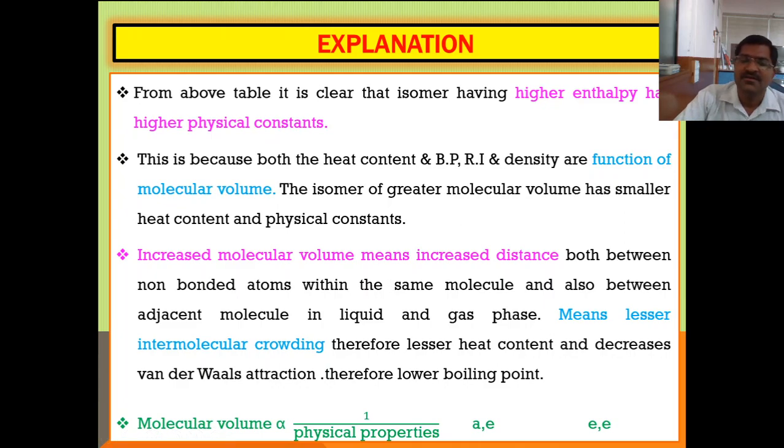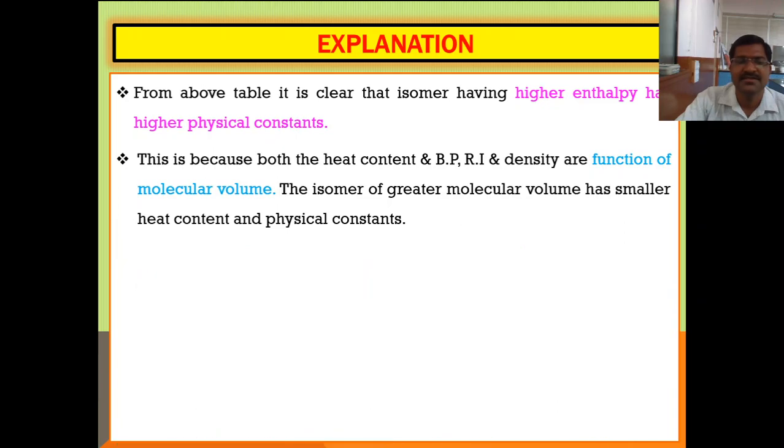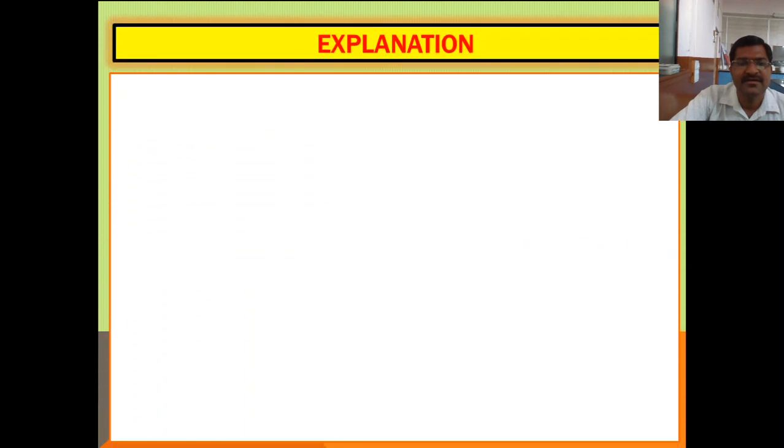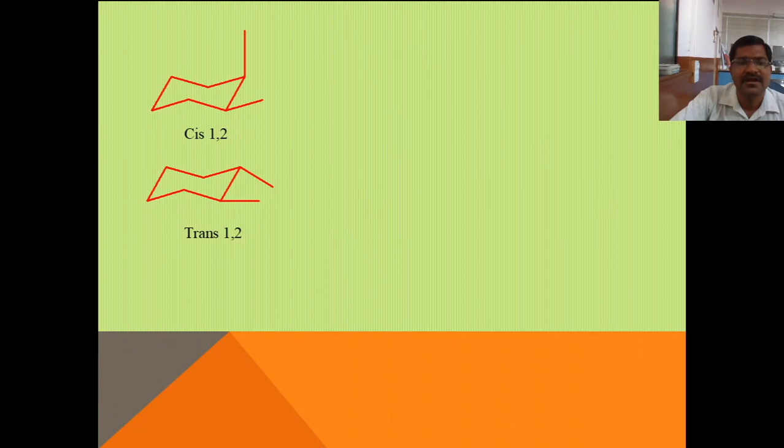Now let us see one pair, cis 1,2 dimethyl cyclohexane and trans 1,2 dimethyl cyclohexane. Out of these two isomers, which isomer has the higher molecular volume? This is the question. What will be the answer?